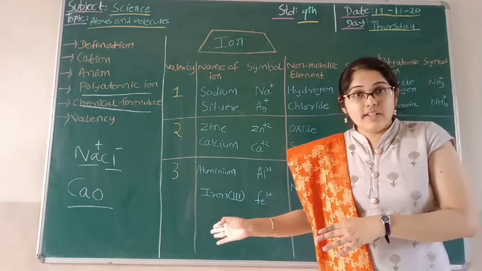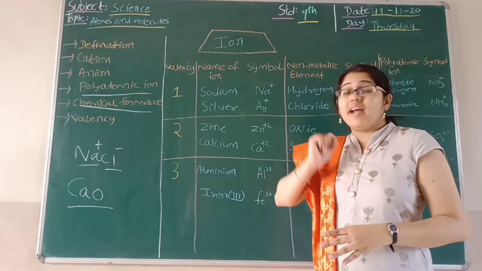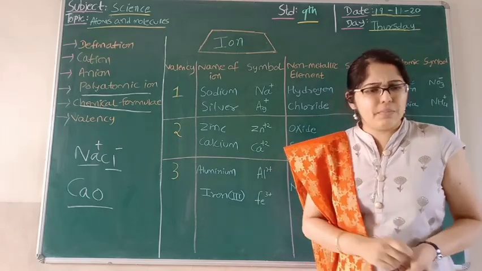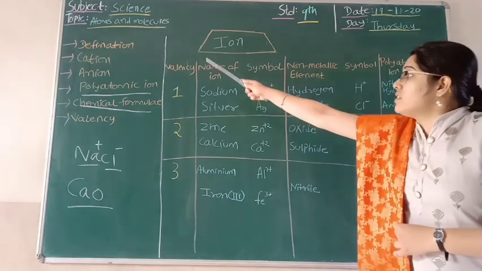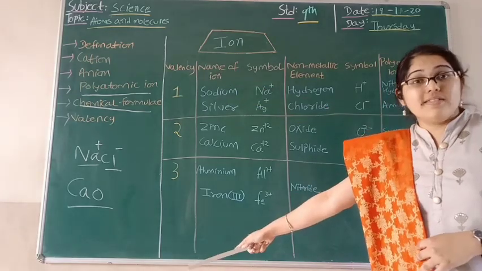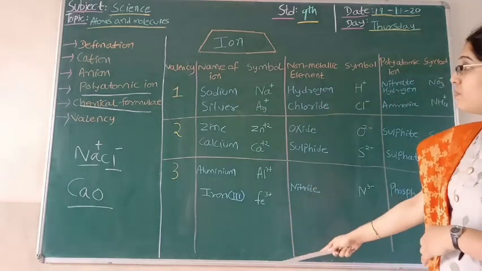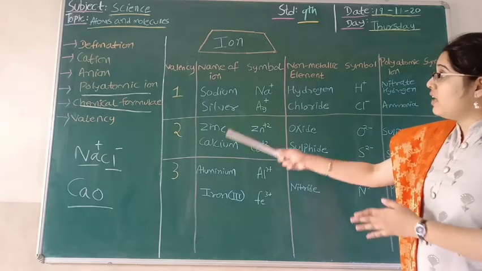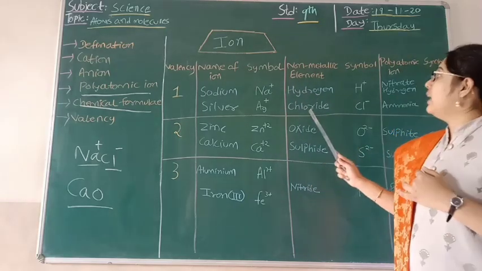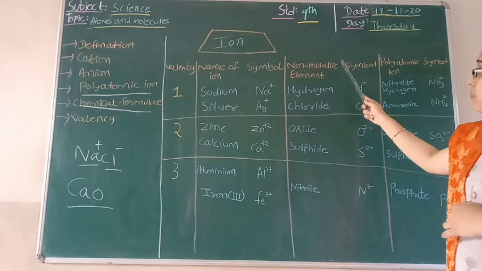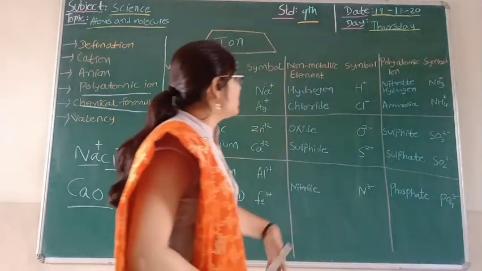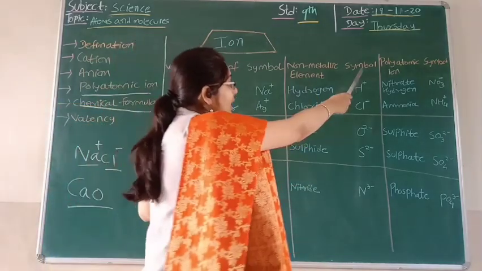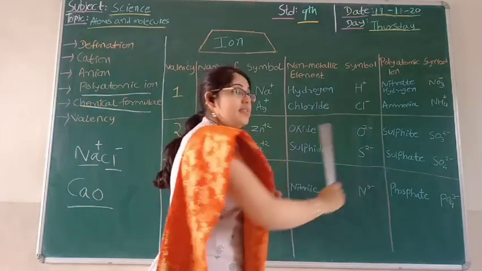examples according to the valency. As we have seen what valency is, on that basis I will show you some examples over here. The very first column represents valency, the second represents the name of the ion along with its symbol, the third column is about non-metallic elements along with symbol, and if we go towards the very last, then it is polyatomic ions along with their symbols.